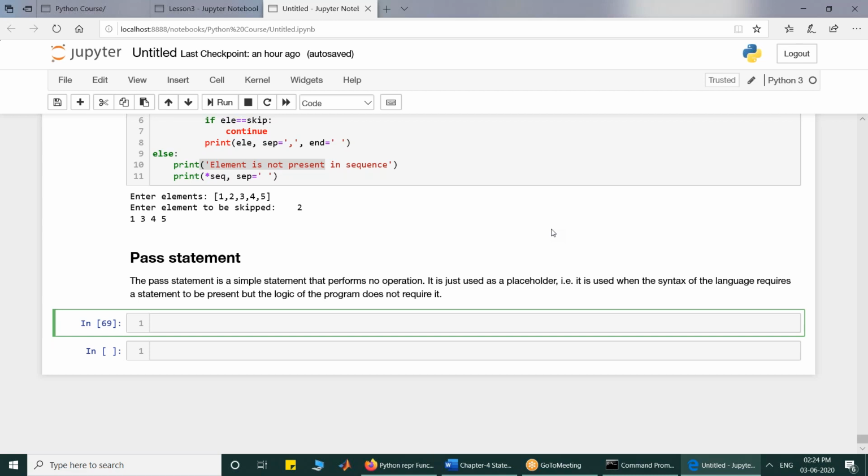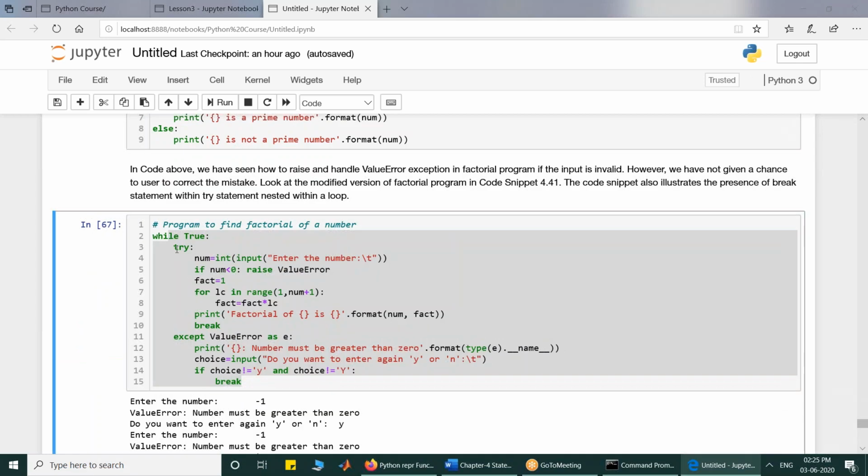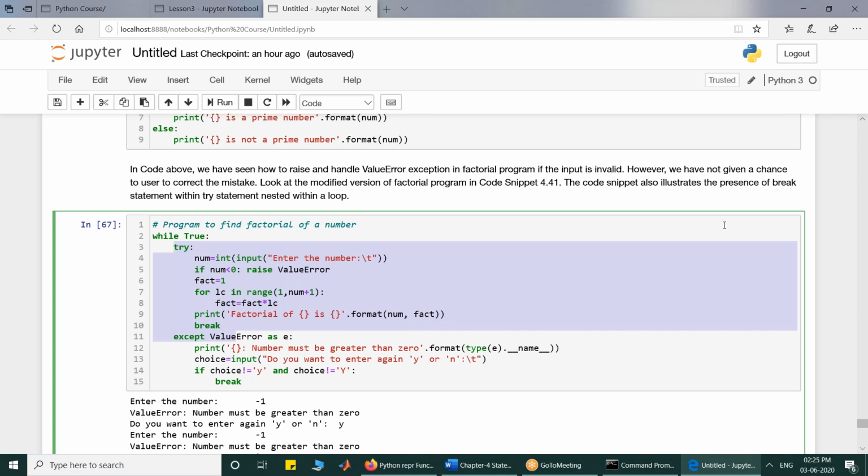Sudhanshu is asking how to use try except in while. Sudhanshu, the while suite can have any statement. Since try is a statement, you can put try in the while suite. There is no issue about it. Like in the factorial, I have used try within while. So Sudhanshu, this is your answer. Look at the code in cell 67. In the body of the while, I have used try. So this is what you are asking for.